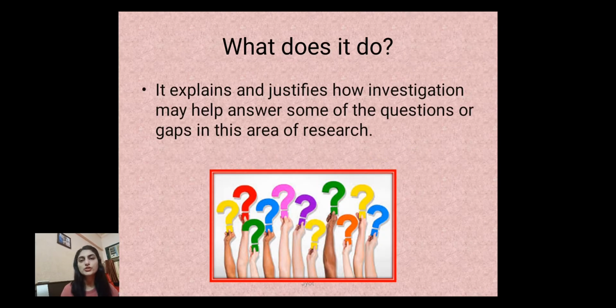So what does it do? What is the use of literature survey? It explains and justifies how investigation may help answer some of the questions or gaps in this area of research. When you are starting with some kind of research, you should already know what kind of work is already done, what are the gaps in the area, what has not yet been found. So you can fill up those gaps and take up that topic further.